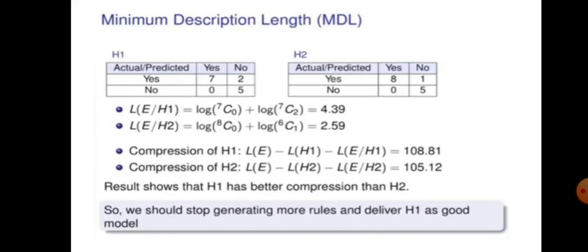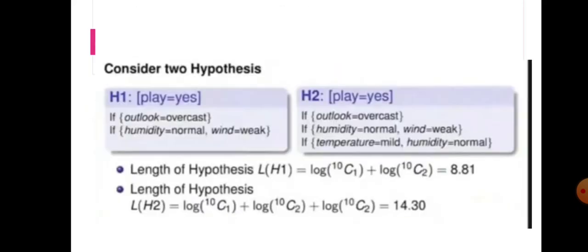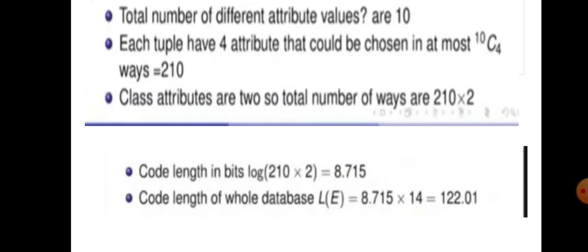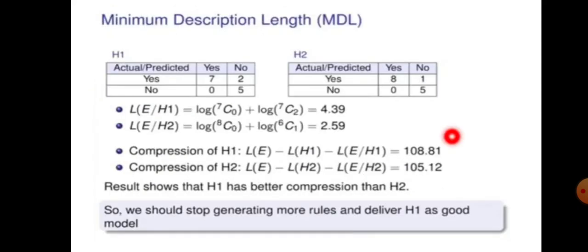I already told you error doesn't matter here, just simplicity matters here. It also has a very simple description, just two rules there. My hypothesis H2 has 3 rules here, and it also compresses my memory well. The compression of H1 is 108, H2 is 105. So why am I choosing my hypothesis H1 as the best model? I'm sticking with my H1, and I'm stopping generating more rules for H1.